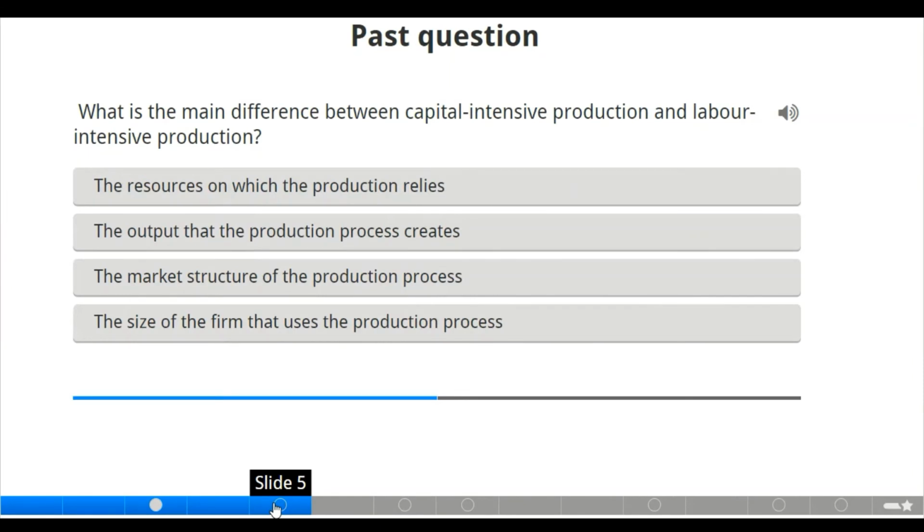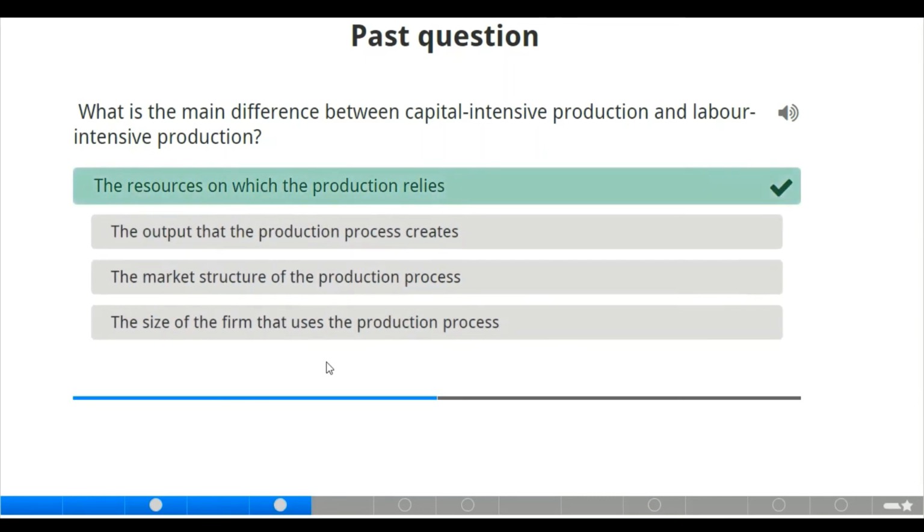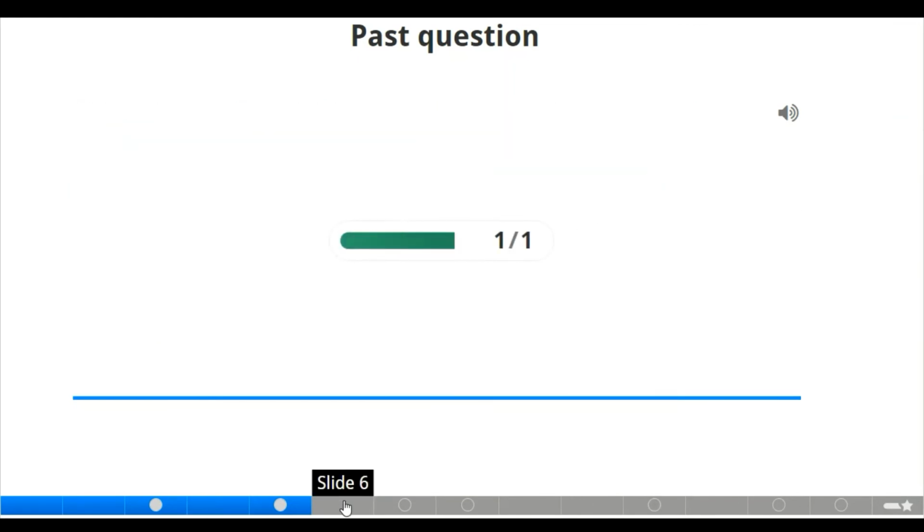What is the main difference between capital intensive production and labor intensive production? What do you think can be the answer? The resources on which the production relies, the output that the production process creates, the market structure of the production process, and the size of the firm that uses the production process. What do you think can be the main difference between the capital intensive production and the labor intensive production? Of course, it is the resources on which the production relies. That is the answer. Now we move to the next slide.